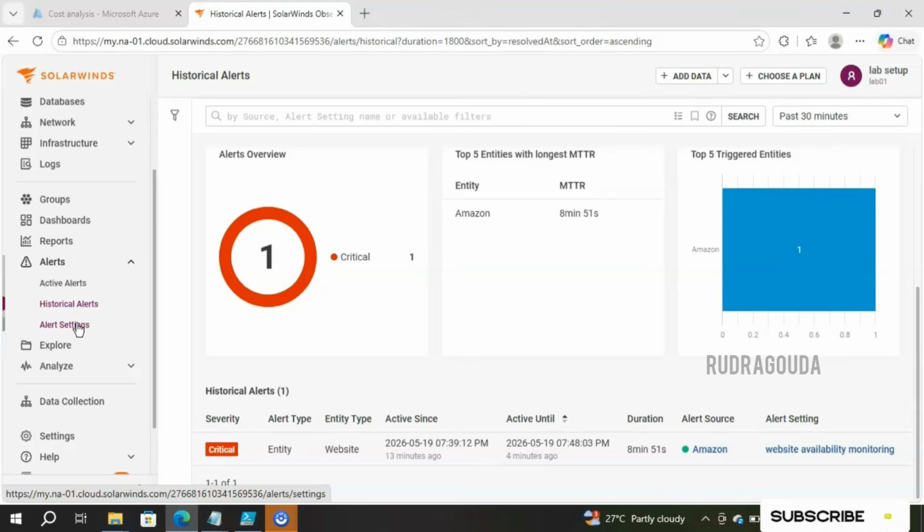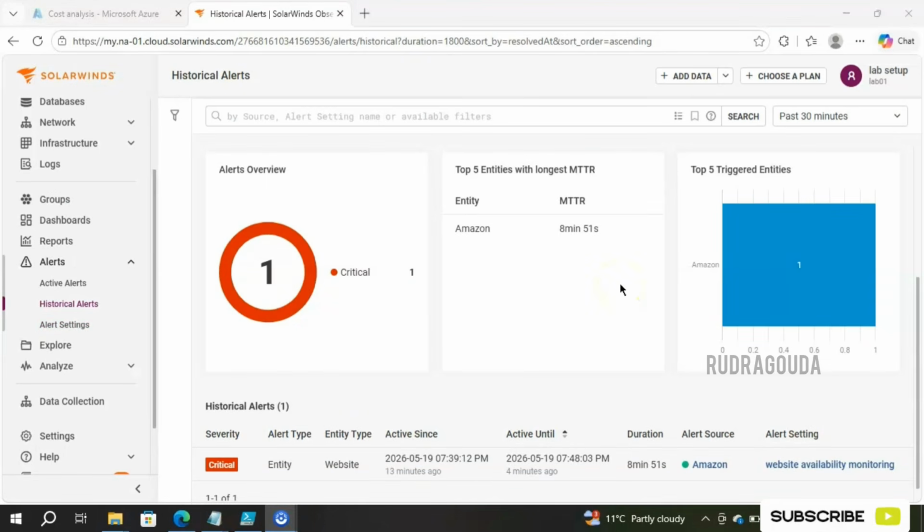As I said earlier, anomaly detection. As you already know, there are in total four types of alerts in the case of SolarWinds. We have covered metrics. Apart from this, we also have logs, metrics logs, events, and anomaly. I'll explain the last one, that is anomaly detection. That is completely based on AI. So let me explain that as well.